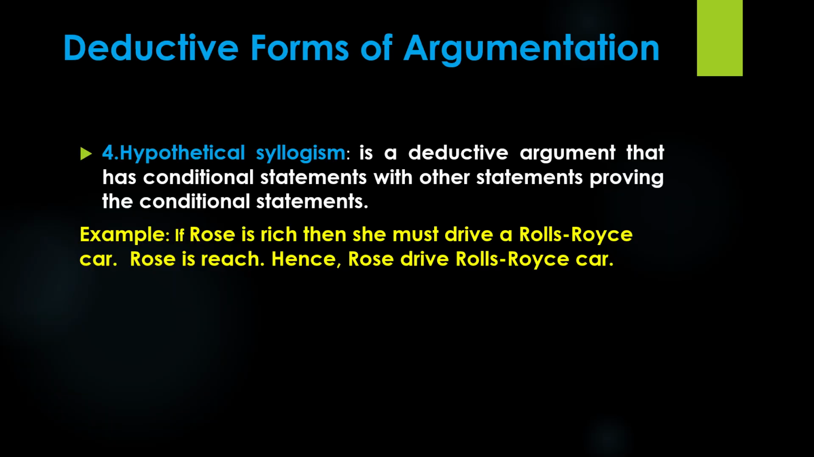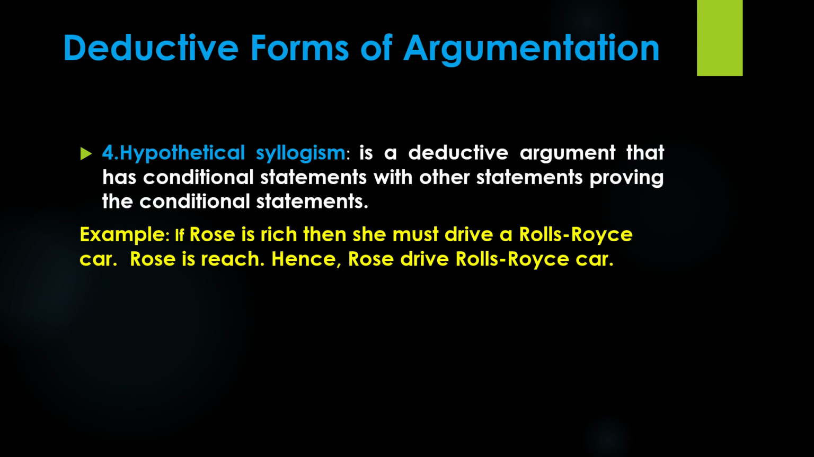The fourth deductive form is hypothetical syllogism. Hypothetical syllogism is a deductive argument that has conditional statements with other statements proving the conditional statements. Example: if Rose is rich, then she must drive a Rolls-Royce car. Rose is rich. Hence, Rose drives a Rolls-Royce car.